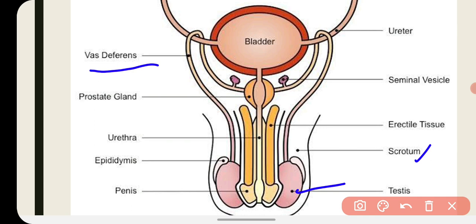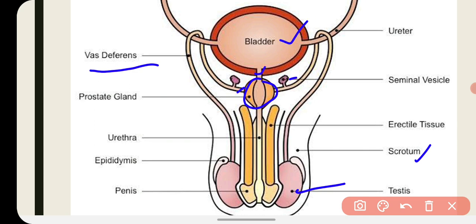And this is the seminal vesicle, which is a gland, and when the vas deferens and seminal vesicle unite together, they make a small duct that is called ejaculatory duct. This is the ejaculatory duct, and this is the prostate gland, which is found around the urethra, and this is the urinary bladder, and this is the urethra.